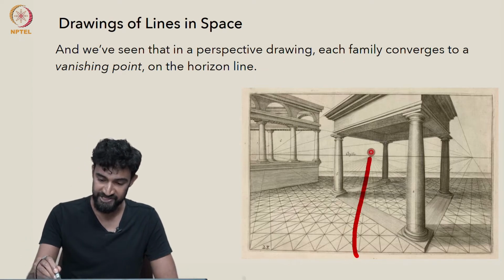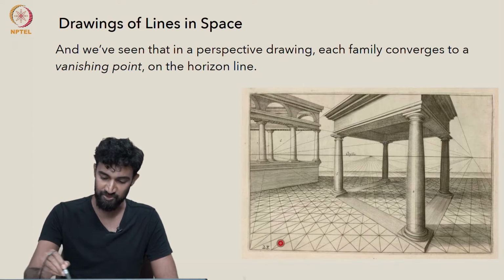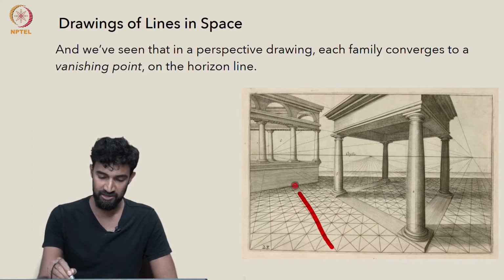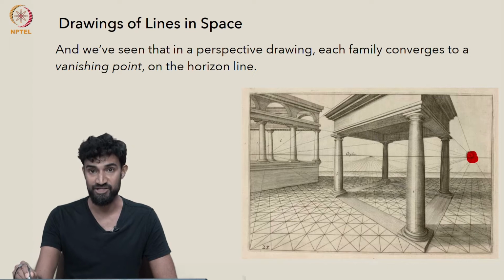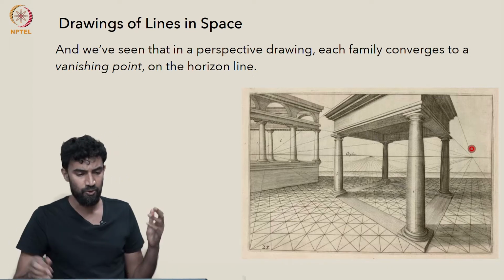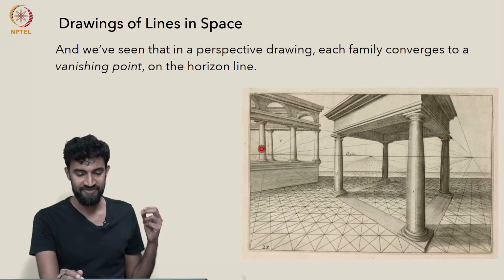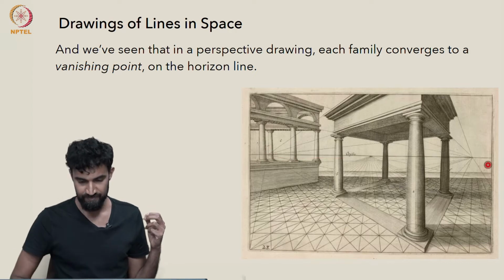So this family converges to this vanishing point. This diagonal family on the ground plane converges to this vanishing point, and this diagonal family on the ground plane converges to this vanishing point. And all of these vanishing points lie on the horizon line.